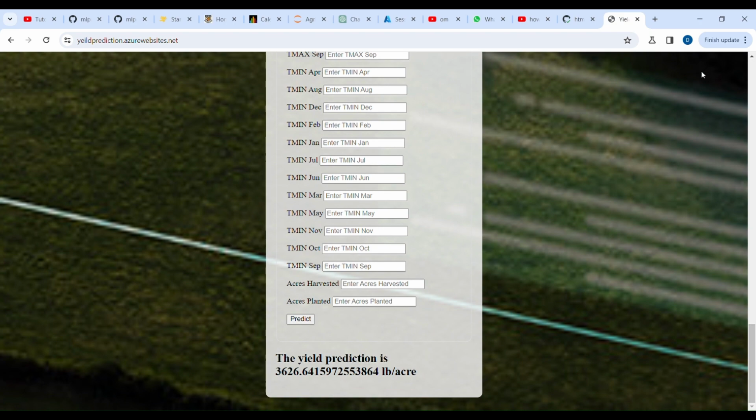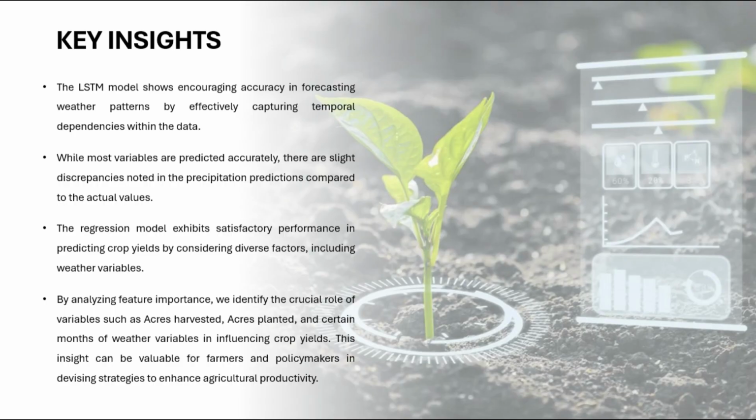Now coming to key insights. The LSTM model shows encouraging accuracy in forecasting weather patterns by effectively capturing temporal dependencies within the data. Although most variables are predicted accurately, slight discrepancies are observed in precipitation predictions compared to the actual values.